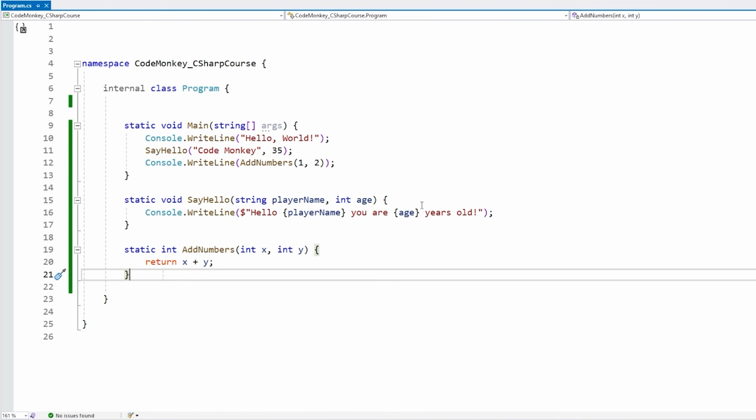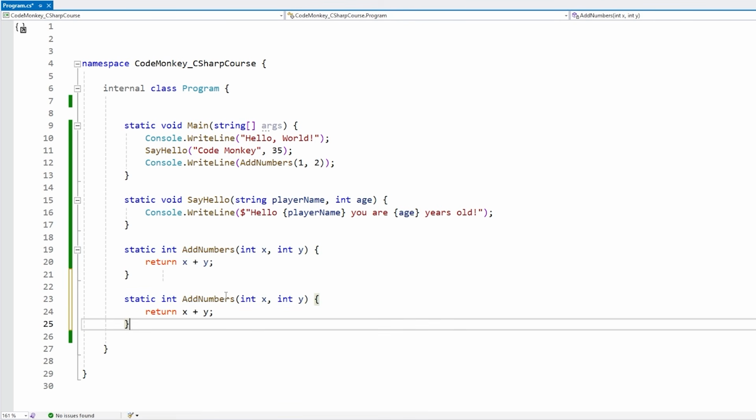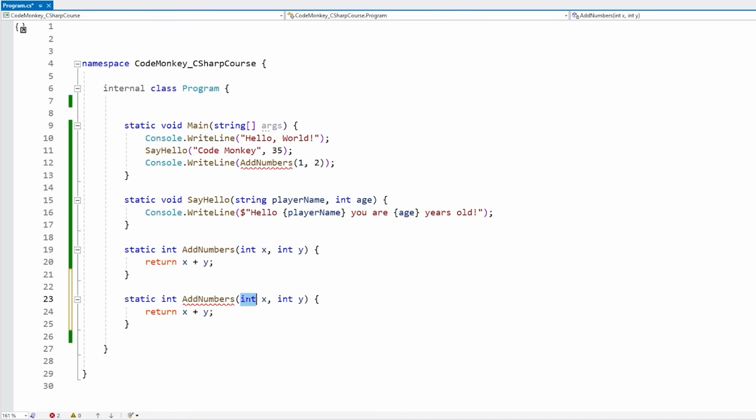Another thing you can do is define multiple functions with the exact same name. They just need to have different parameters, either a different number of parameters or different types. So here we cannot define another function named exactly add numbers with also 2 int parameters. We cannot do this, but if we swap one of these into bool, then all of a sudden this function definition is indeed valid. Or alternatively, if we have int, but then we have a final one, then yep, this one is also valid.